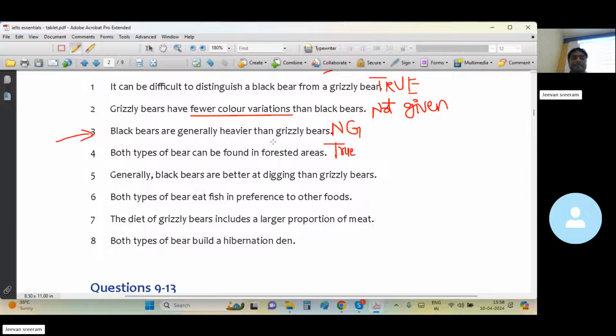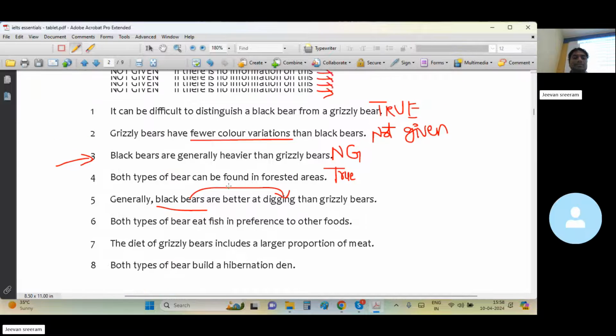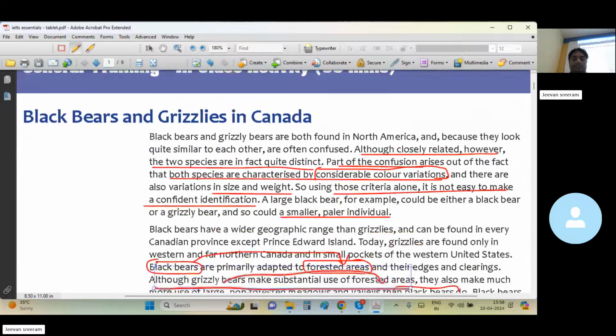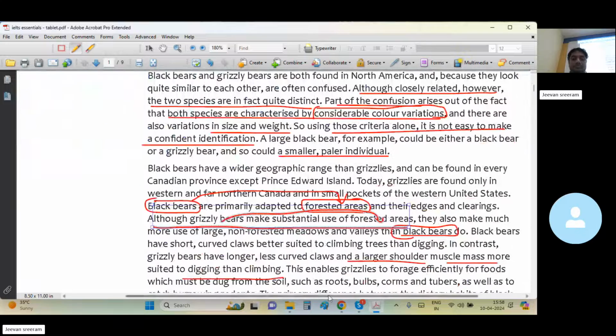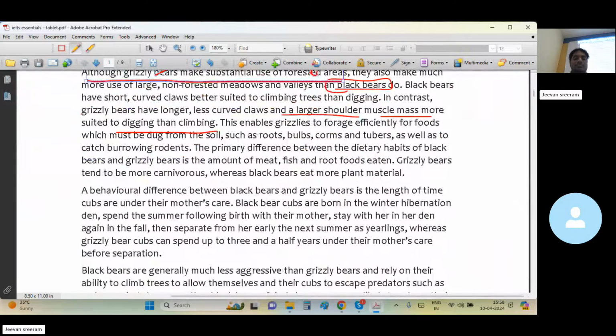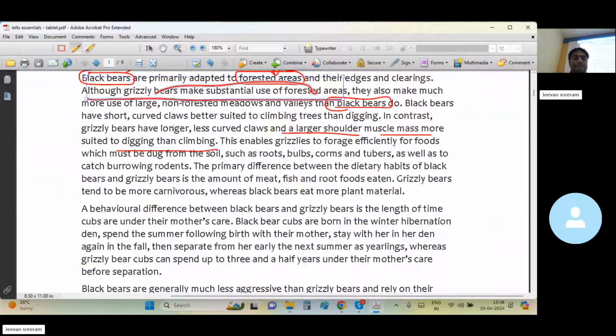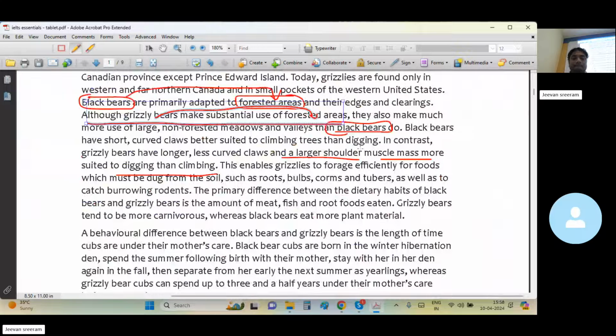Which one is false? Generally, black bears are better at digging. Black bears are better at digging? Black bears have short fur, better suited to climbing.